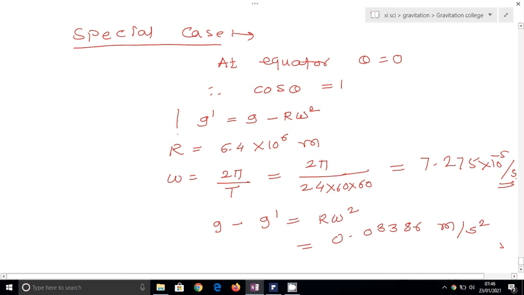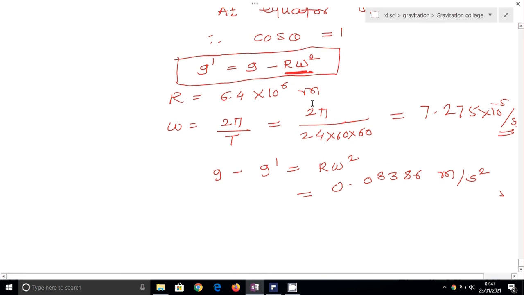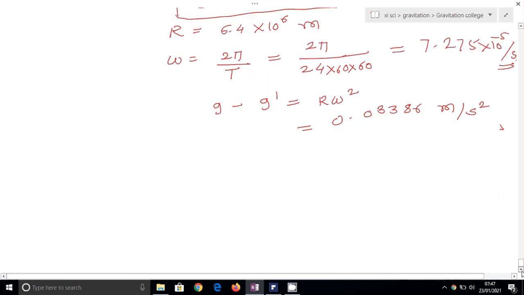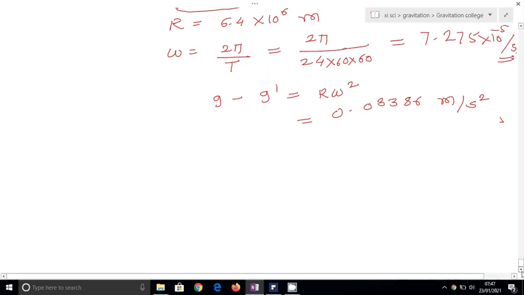Here it is important that at the equator the acceleration due to gravity is reduced by the factor of r omega square. So when the object is at the equator, the acceleration due to gravity is reduced by r omega square. Now let's see what is the value of acceleration due to gravity at the pole. So the second condition is when the object is at the pole.